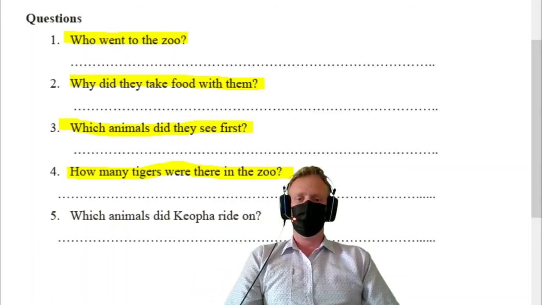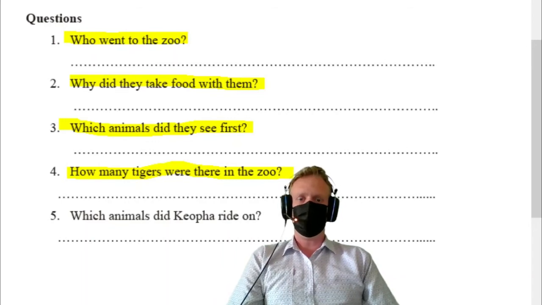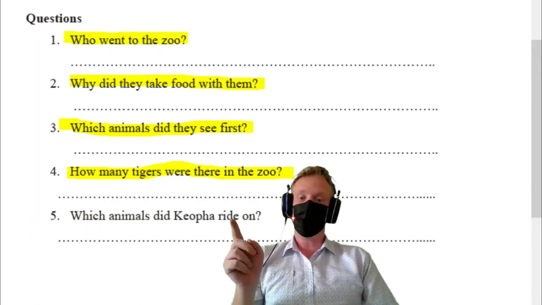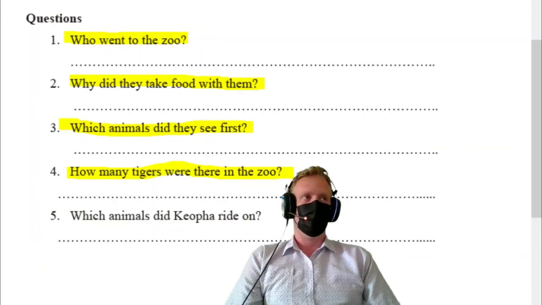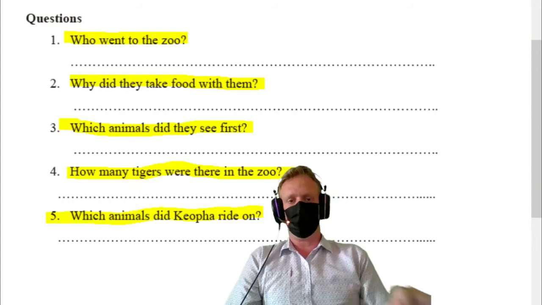Which animal did Koopa ride on? Right. Koopa rode on an elephant. Yes, she rode, R-O-D-E, on an elephant. Right, so that is it for these 5 questions. Yes, so please make sure to answer them in your book.